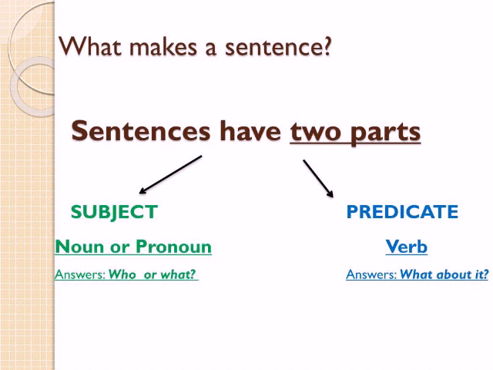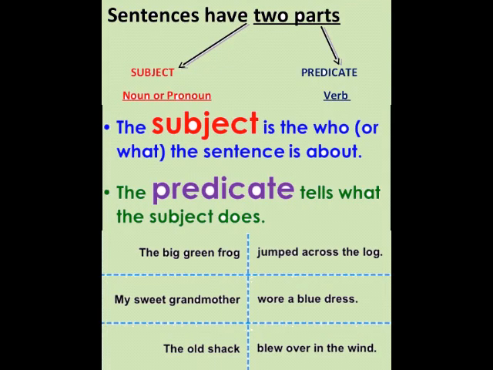Birds fly. So the subject is birds and the predicate is fly. The second sentence is cows eat grass. In this, the subject is cows and the predicate is eat grass. Next is the horse is white. This is the full sentence. The horse is the subject and the predicate is is white.